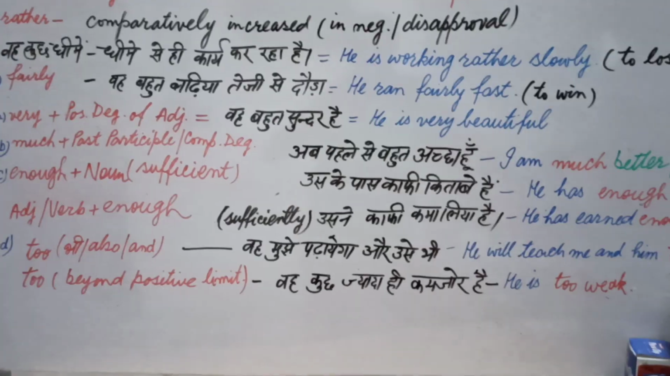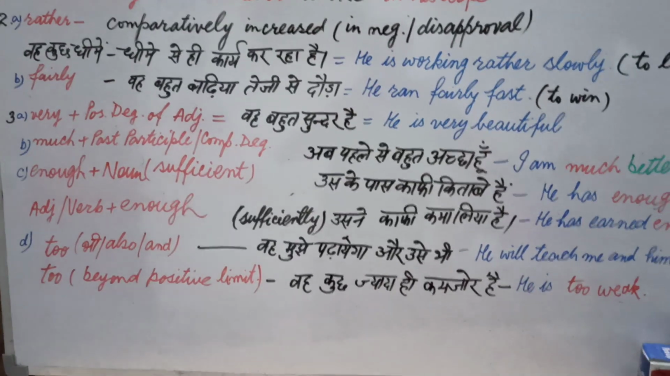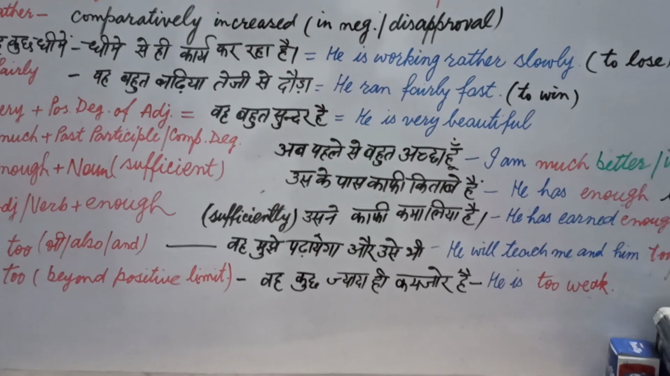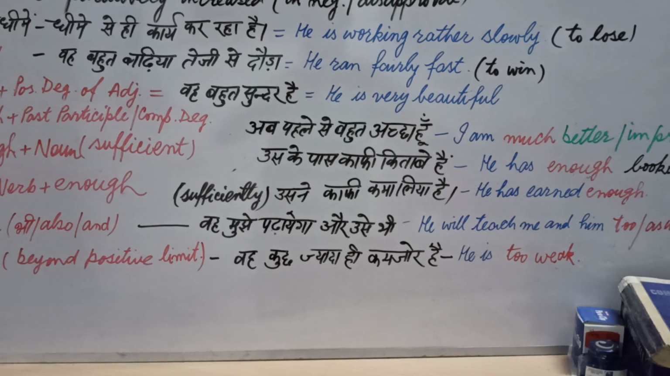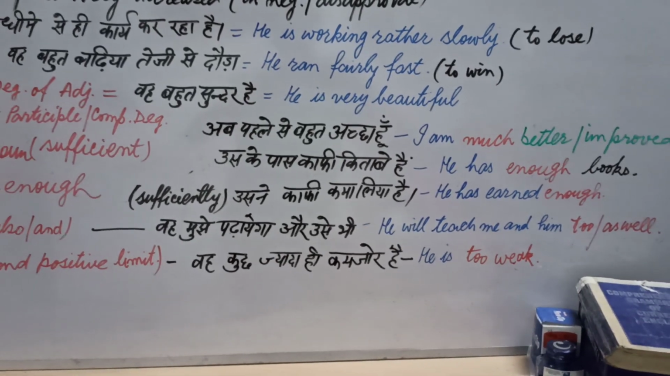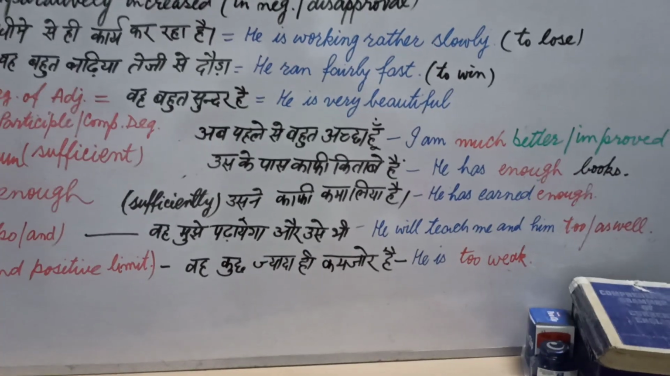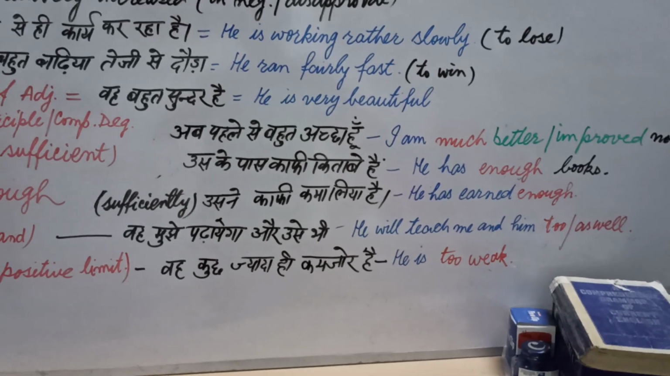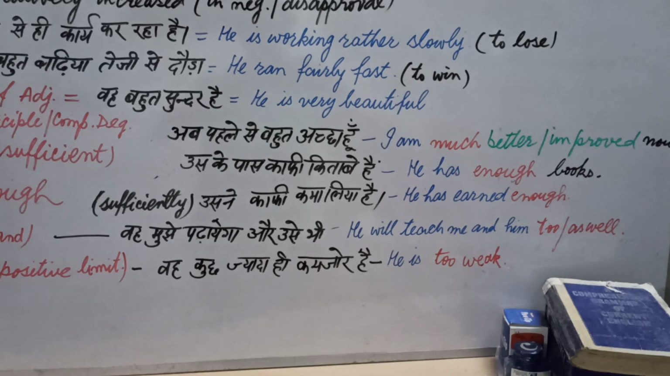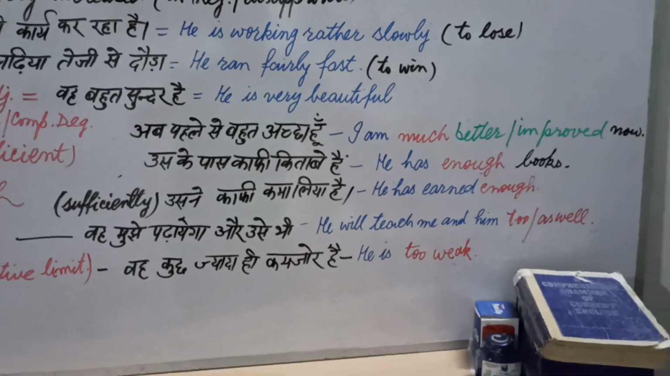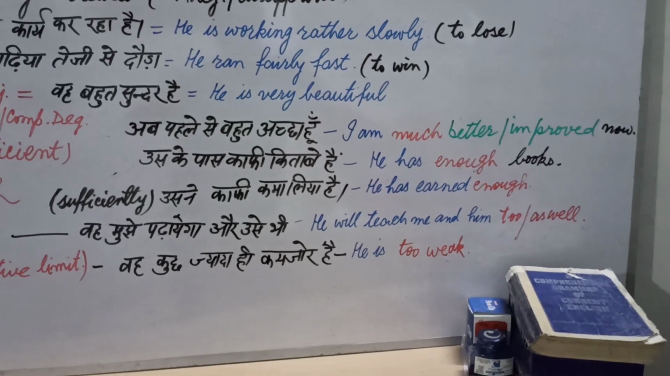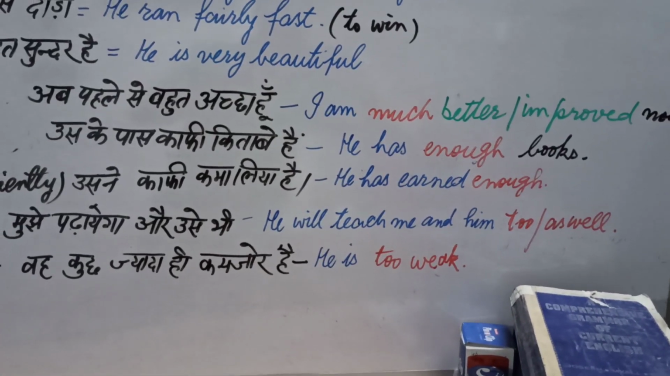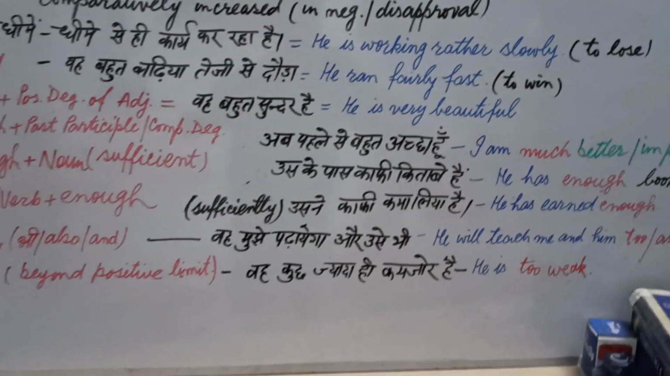Now in D, the last example, too is also used in the sense of very, but it is used in a different sense. वह मुझे पढ़ाएगा और उसे भी. Whenever we have also at the end of the sentence, students, we don't write also. At the end we write too, T-O-O. And now our translation will be he will teach me and him too. And you can also substitute too with as well. So your translation may be he will teach me and him as well. Both the translations are right.